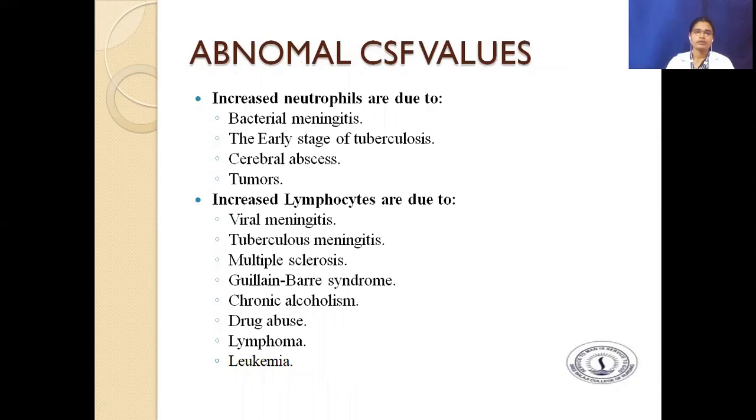Abnormal CSF values. Increased neutrophils are due to bacterial meningitis, the early stage of tuberculosis, cerebral abscess, tumors. The increased lymphocytes are due to viral meningitis, tuberculous meningitis, multiple sclerosis, Guillain-Barré syndrome, chronic alcoholism, drug abuse, lymphoma, and leukemia.